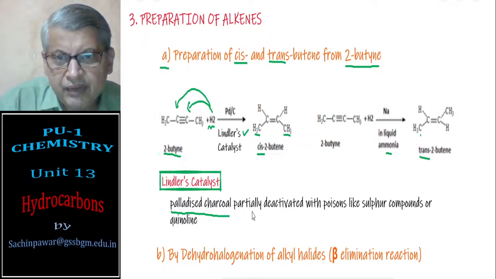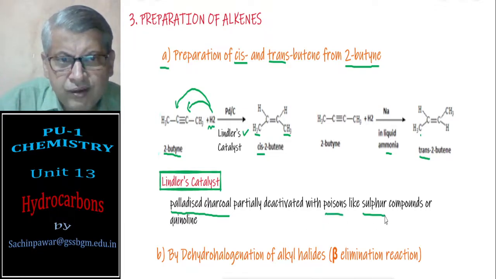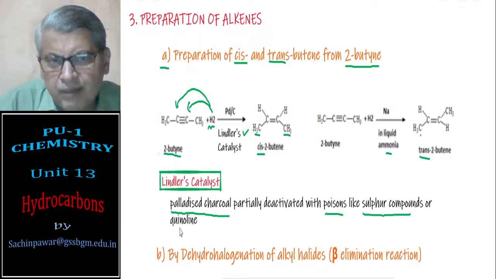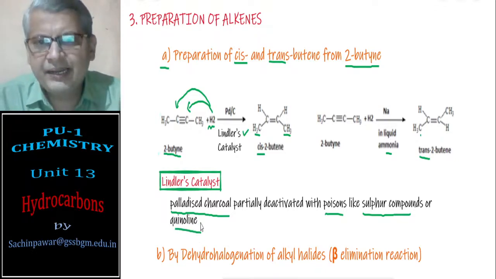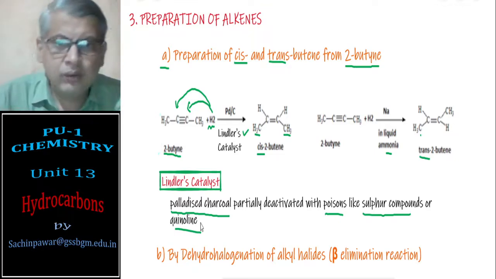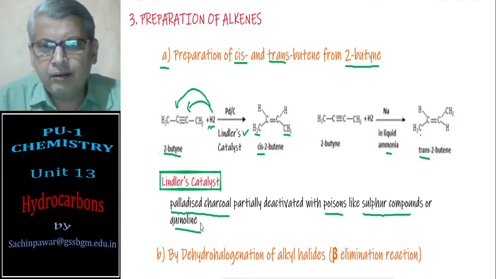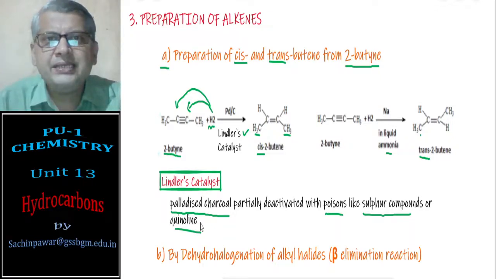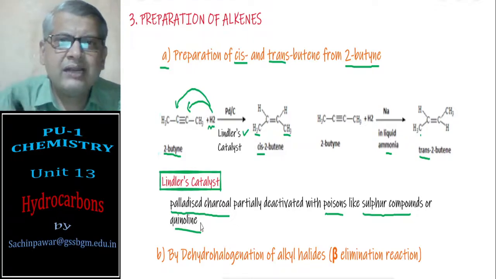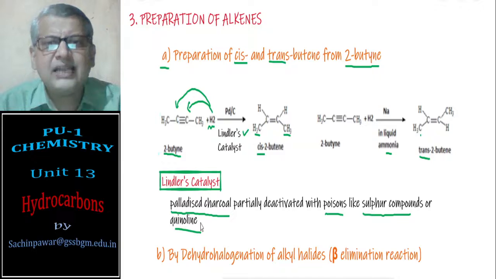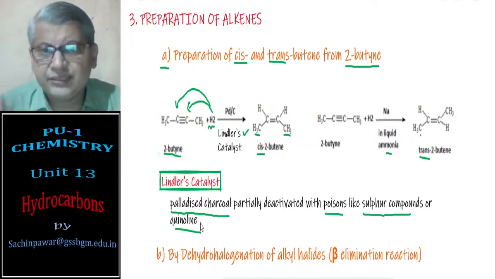It is partially charcoal, and it is poisoned with a sulfur compound or quinoline. You take pieces of palladium, mix it in charcoal, and it gets deactivated by adding some poison. That is, the reactivity of that charcoal is decreased by adding some poison. The poison is either some sulfur compounds or quinoline. So this is Lindlar's catalyst, specifically meant for preparation of cis alkenes.